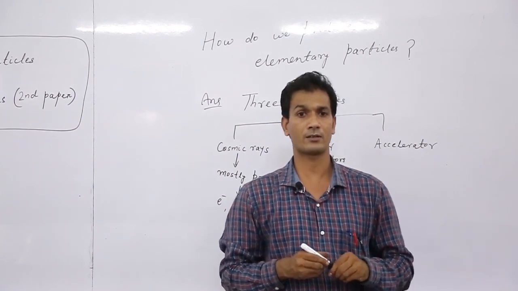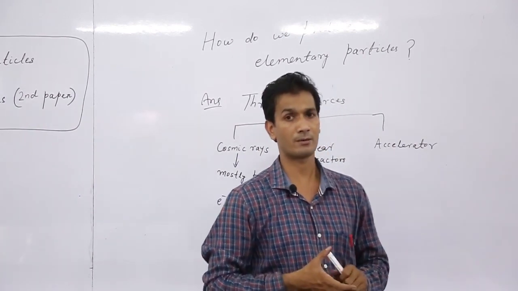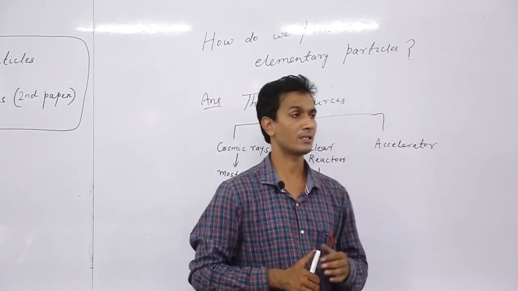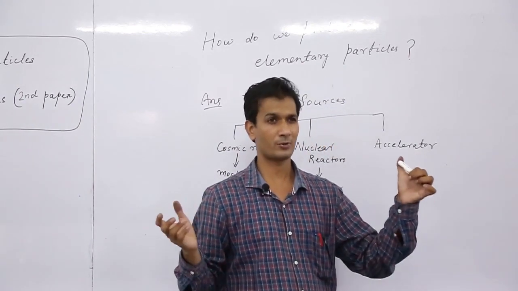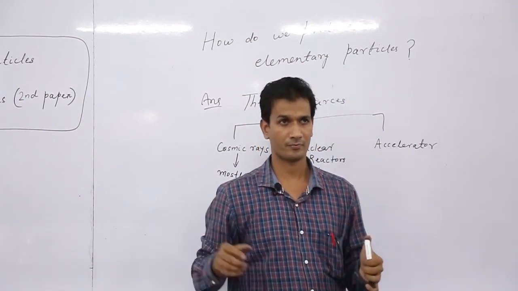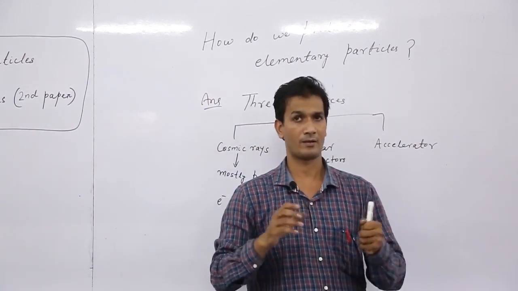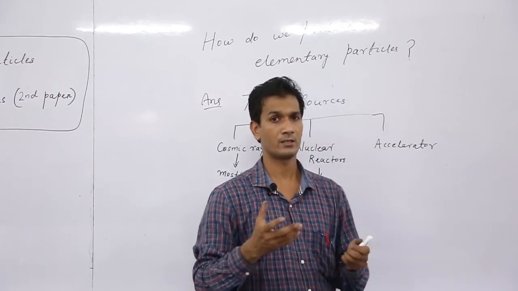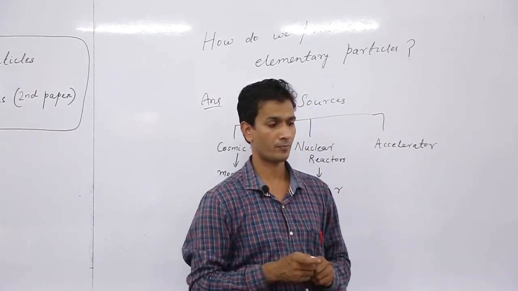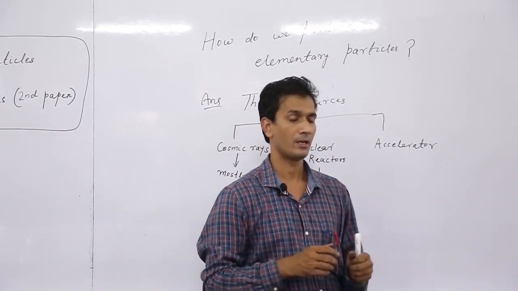Another source is accelerator. What happens in an accelerator is that electrons and positrons with high energy collide with some heavy ions, so that elementary particles are produced.